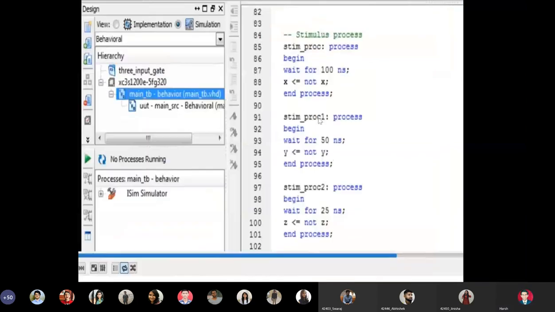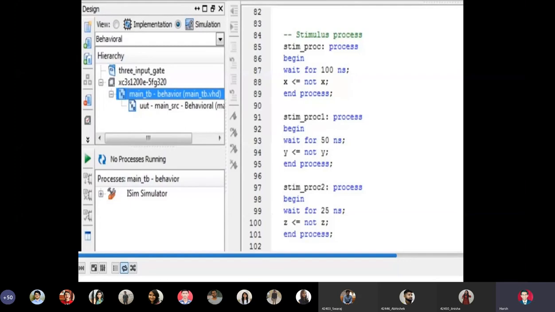Okay. So here I have written a program which is called a test bench program. This program is again a VHDL program, and its responsibility is to generate all possible input combinations and fire them into our system.